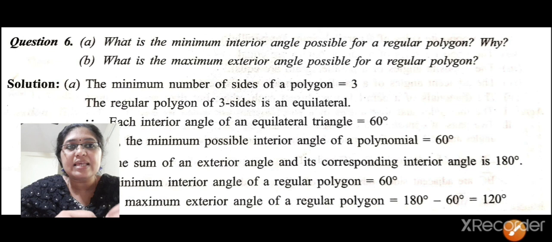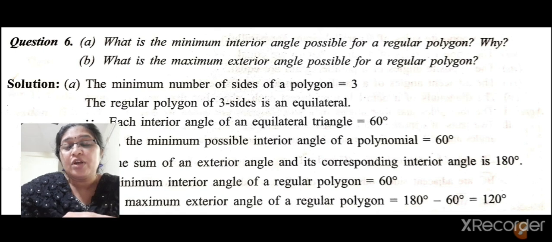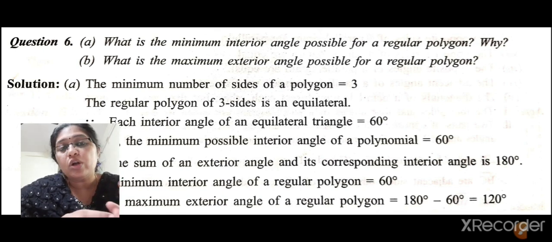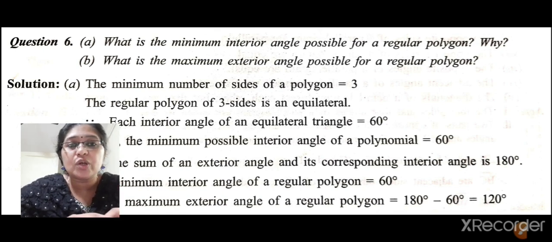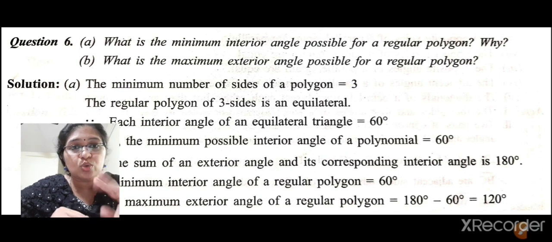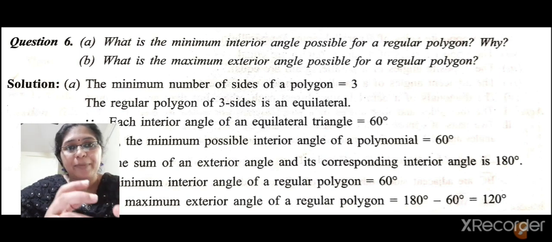Okay, what is the minimum interior angle possible for a regular polygon? Minimum interior angle. So for a regular polygon, what is the minimum number of sides required? That is 3. That is a triangle, right? So 3 sides is the minimum number of sides. Can a 2-sided polygon happen? No. It is not possible with 2 sides. So the minimum number is 3 sides.